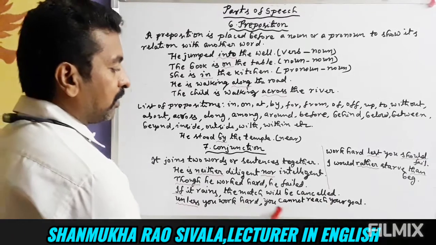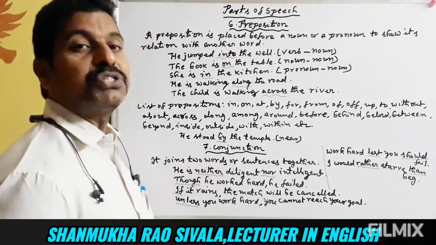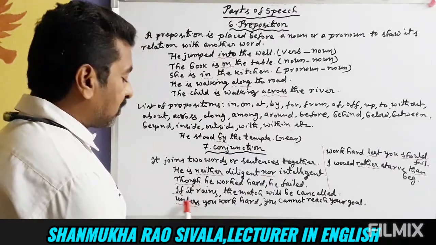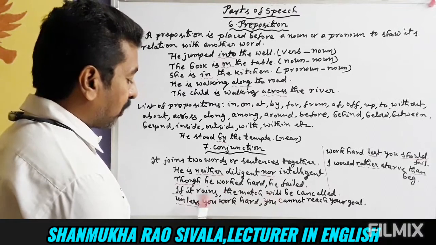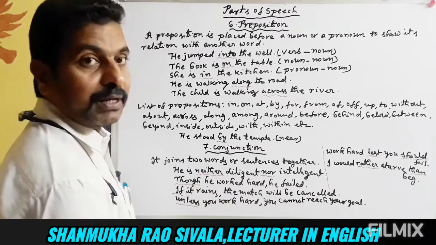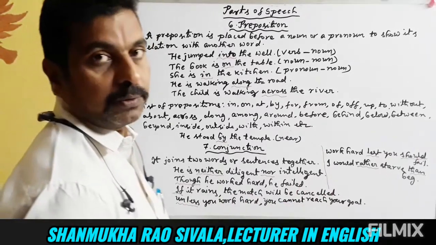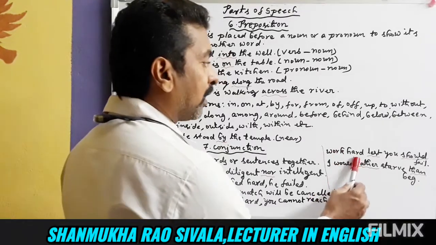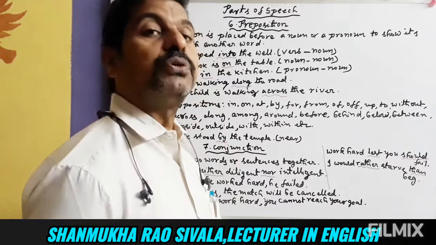Unless you work hard, you cannot reach your goal. Unless is a conjunction joining two sentences together. Unless is negative, so we have to add another negative to get the positive meaning. Work hard, lest you should fail. The meaning of lest is otherwise. Work hard, otherwise you should fail. Lest is followed by should.